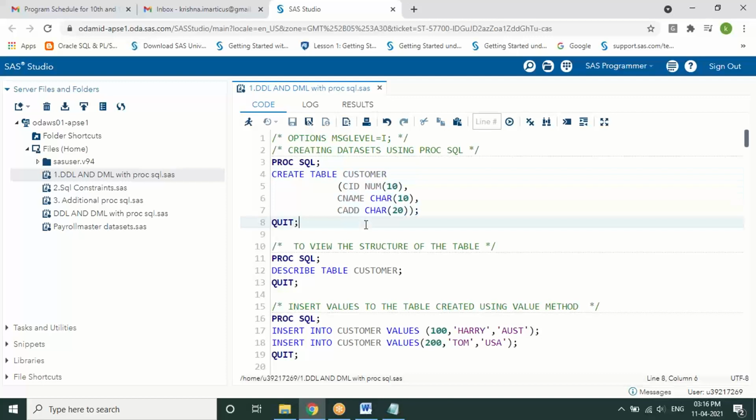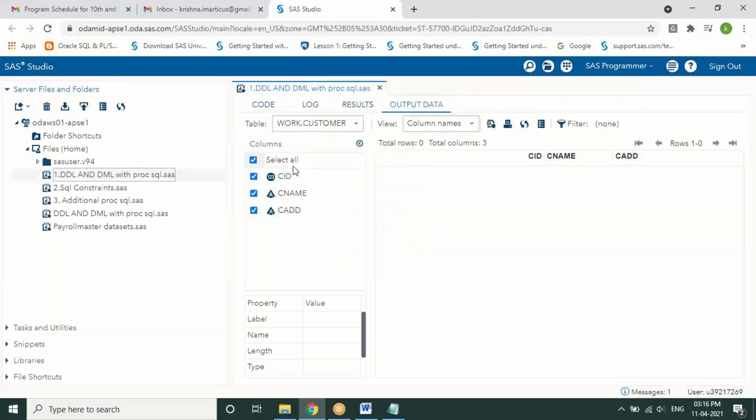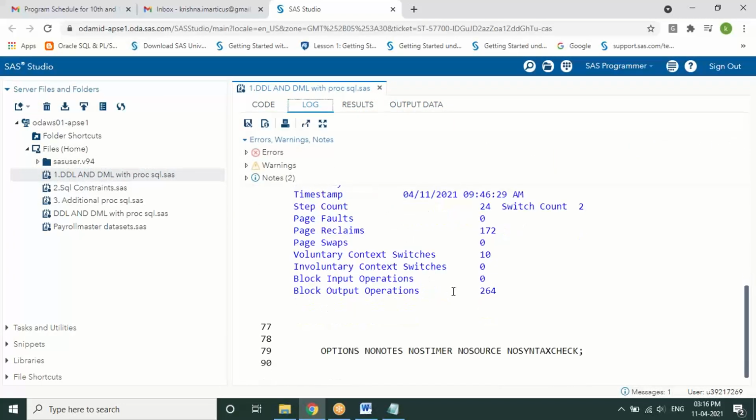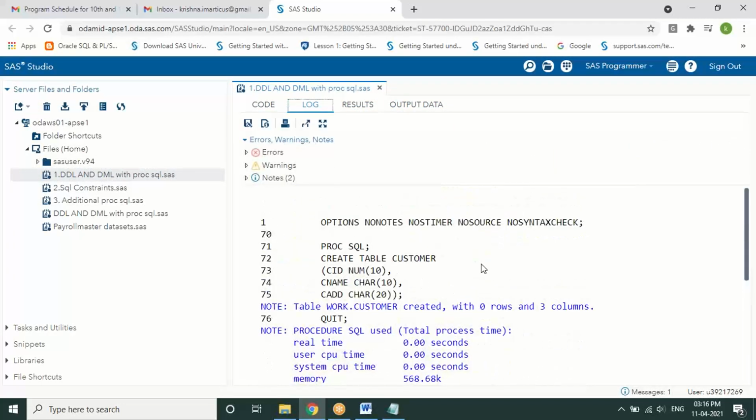So if you see, I'm going to create a table called customer where I have something called ID, name and so on. If I just execute it, you'll see a table gets created. In the log window, you can observe that a table gets created with the name customer.